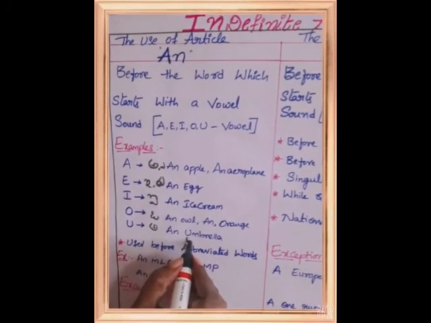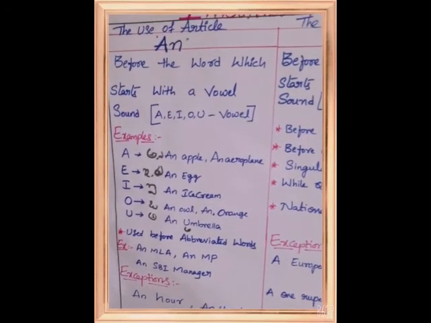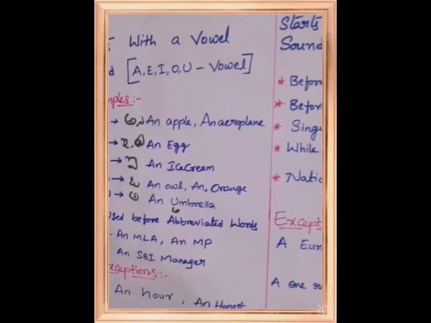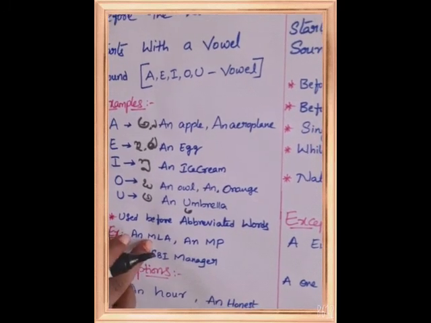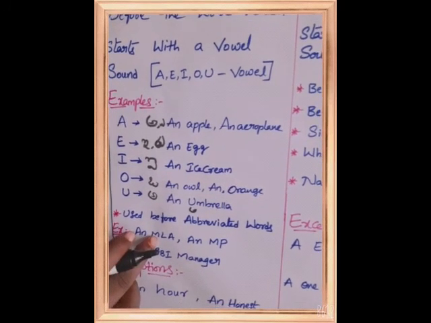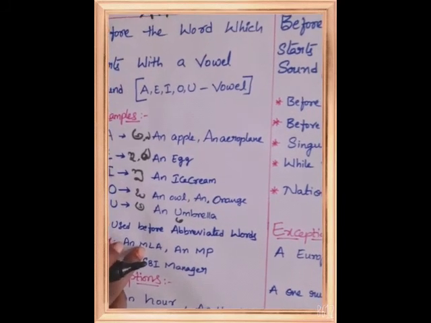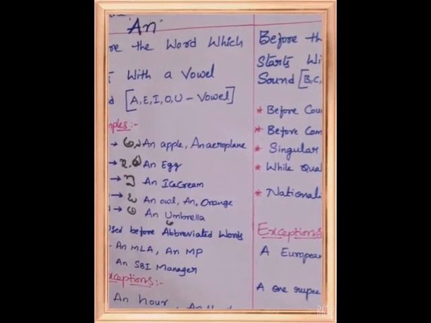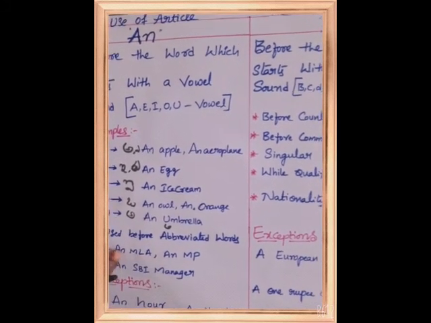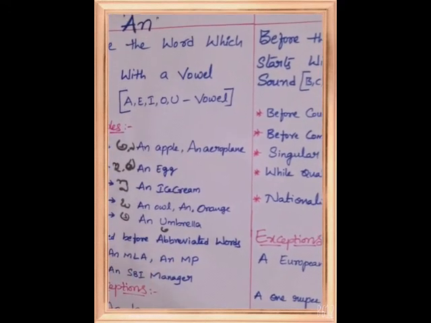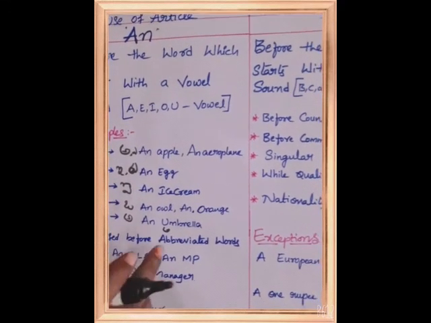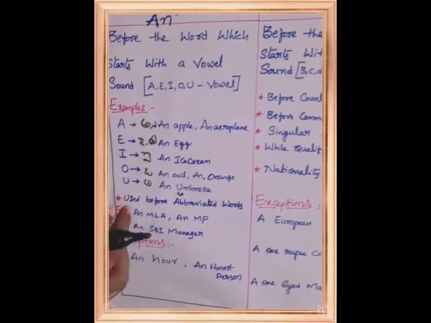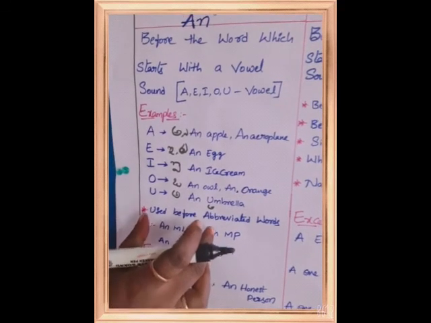An is also used before abbreviated words, whatever the letters may be. See here, MLA. M is a consonant, but before an abbreviation like MLA, the first letter sounds like a vowel, so we say an MLA. So before abbreviated words we can use an: an MLA, an MP, an SBI manager, an officer.